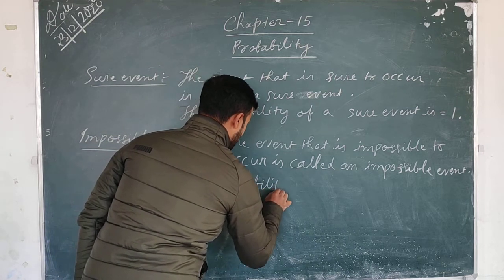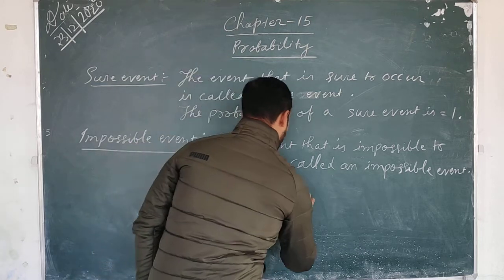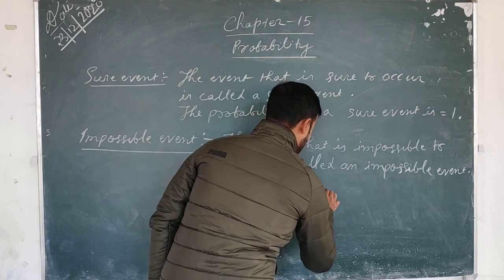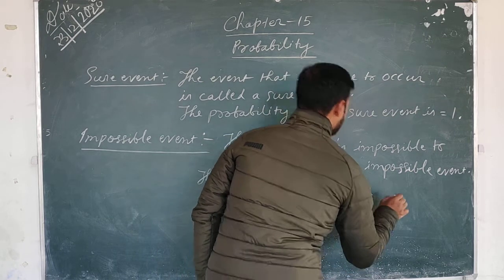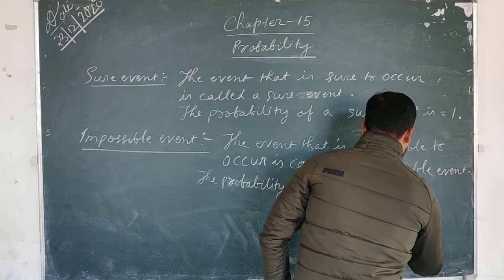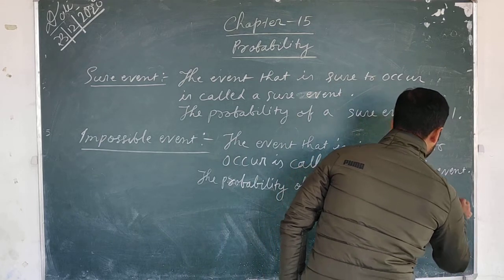The probability of an impossible event is equal to 0.